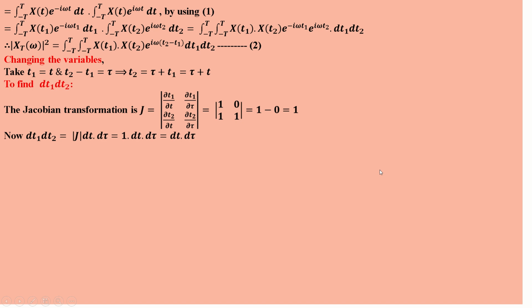Now dt1 dt2 is equal to the modulus of the Jacobian into dt dτ. The modulus of the Jacobian is 1, so it is nothing but dt dτ. Now to find the limits.